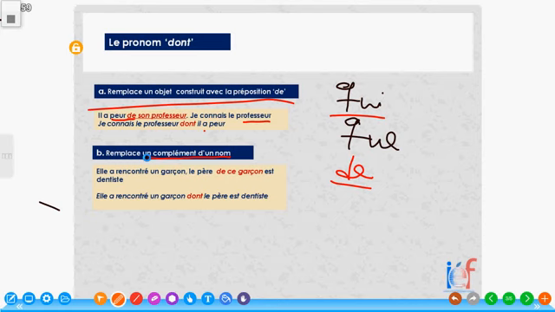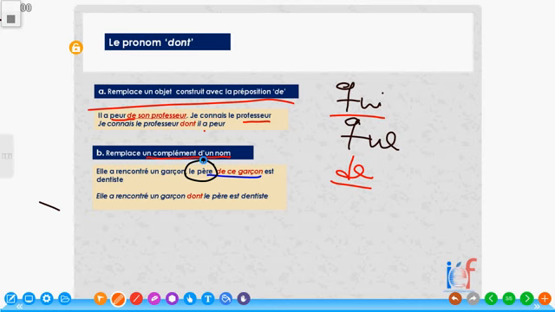Le père de ce garçon. De ce garçon is a complement of the noun le père. A complement gives more information about something, so a complément de nom is an expression that gives us more information about the noun.